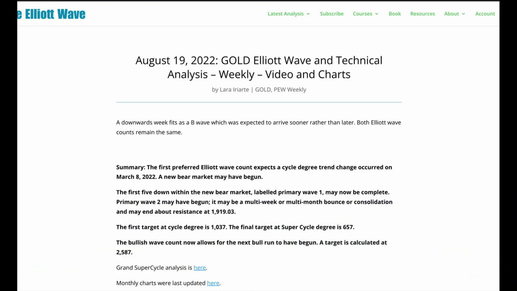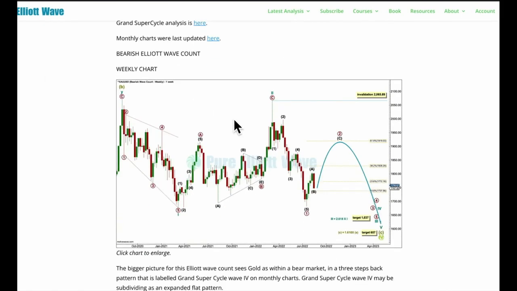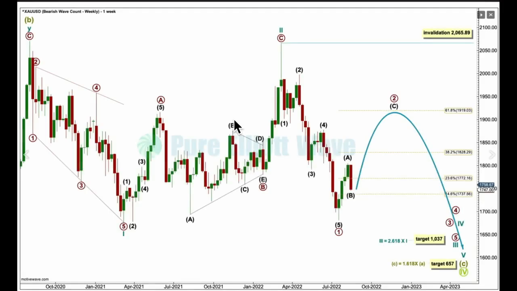I'm recording the video nearly 7 PM Eastern Standard Time, so we have final data for the close of the week. Both Elliott Wave counts are the same. I expect a pullback or consolidation as either a B wave or, for the bullish count, a second wave correction. When it's done, more upward movement. If it's a B wave, it's going to be difficult to analyse. That's usually how B waves work.